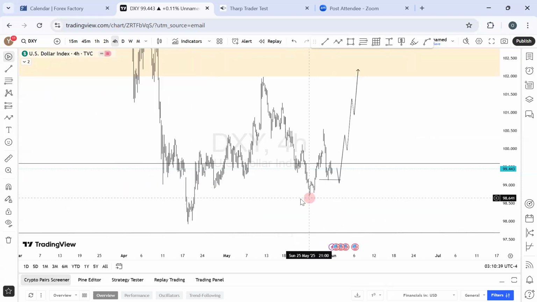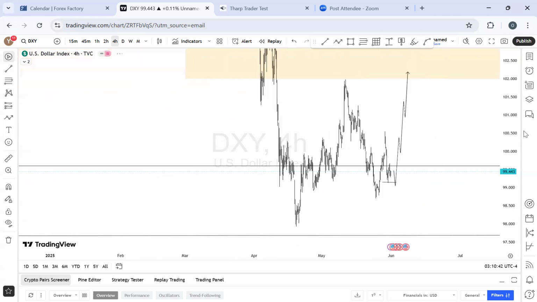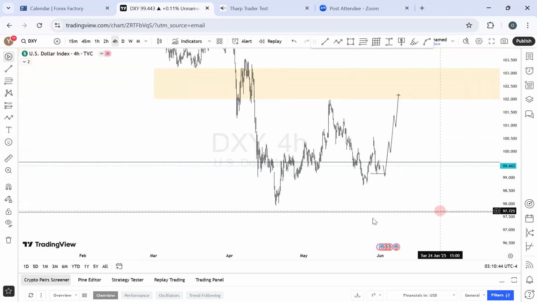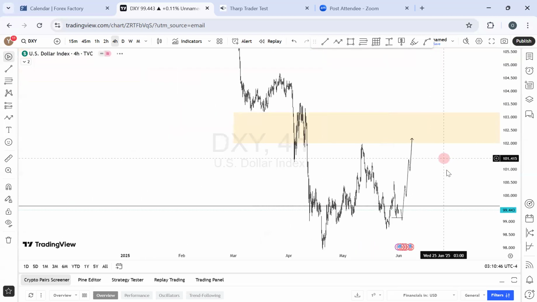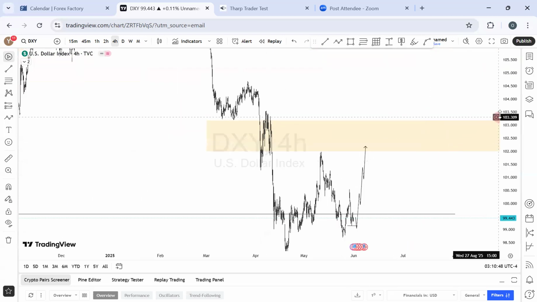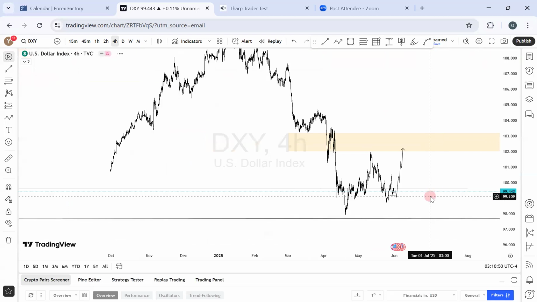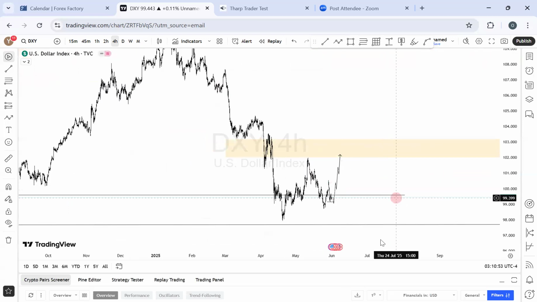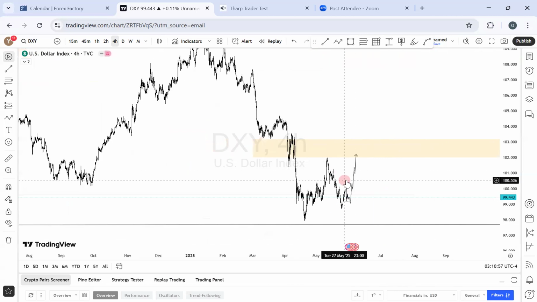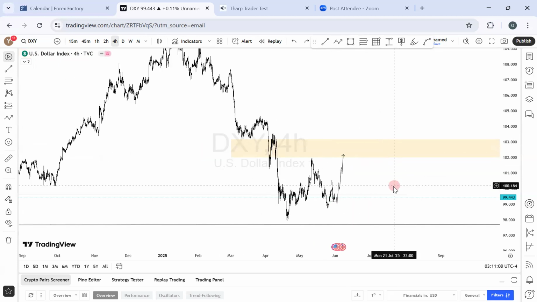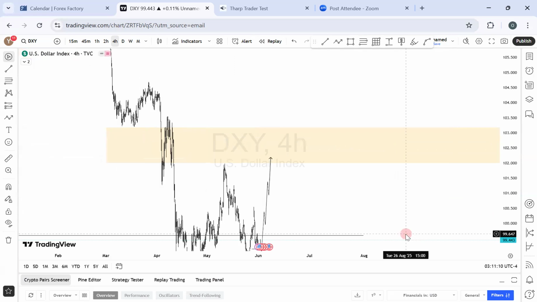And of course, this level can be taken out too. So a lot of structures are just in this structure. We have a lot of internal range liquidity here, and we have our external range liquidity, which is our target. But ideally, we're still expecting bullish momentum overall on DXY right here. We're still expecting it. So basically, this is what the price is doing. At the moment, this is where the price is, so the projection is here. So we're just expecting it to break this low here before we have this bullish momentum back into this range. Either of these is expected in the market for this week.